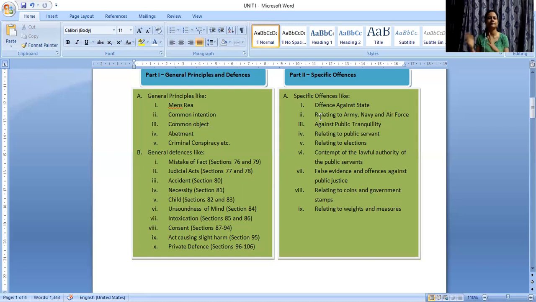Similarly, we have multiple different types of crimes that may be committed against all these bodies. There are a few more which I have not mentioned here, but you can always go through the bare act and see what the different types of crimes are that may be committed in India. It's a broad classification that we have with regard to the different sorts of crimes provided under the Indian Penal Code.